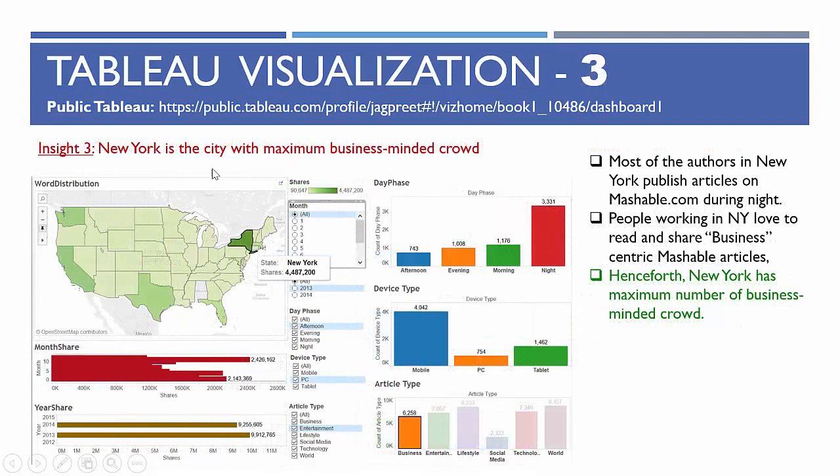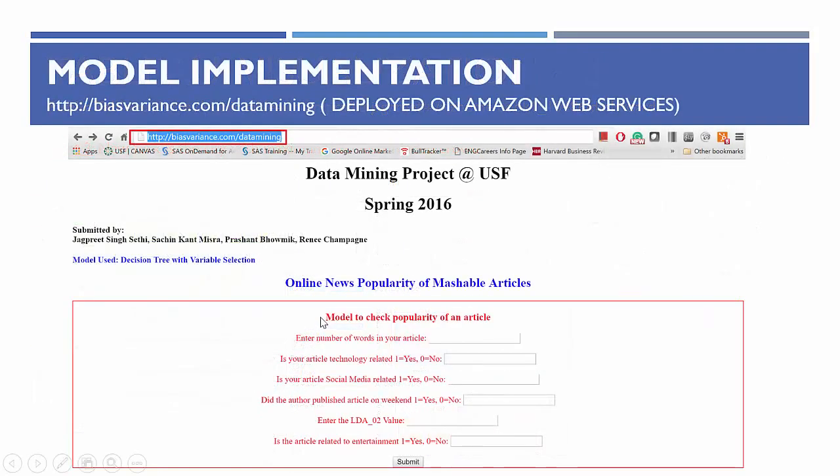The third insight was that New York City has the maximum business-minded crowd. The reason is that most of the authors in New York publish articles on Mashable.com during night, and people working in New York love to read. Most of them read business-related articles, and hence we can conclude that New York has the maximum number of business people.